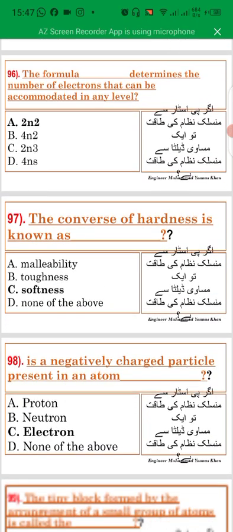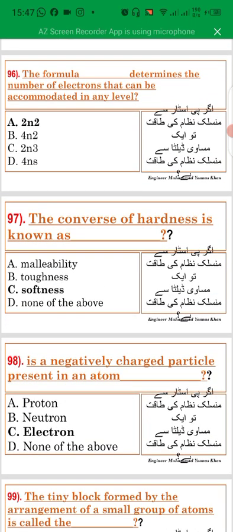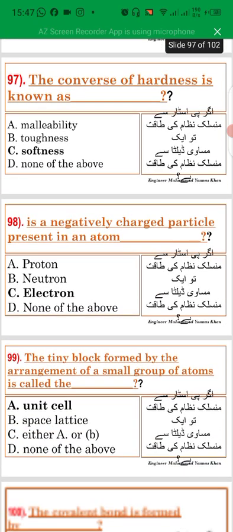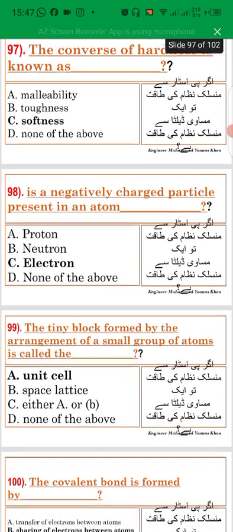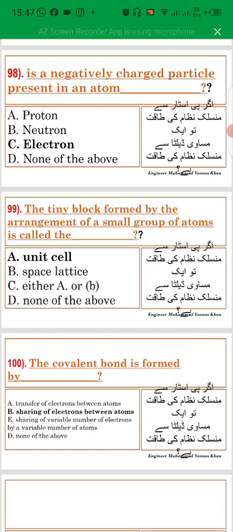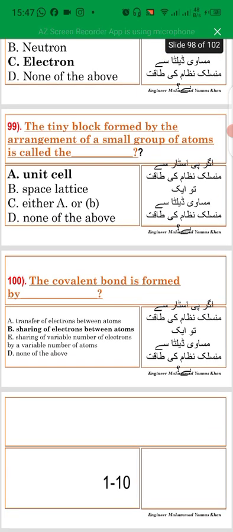The formula 2n squared determines the number of electrons that can be accommodated in any level. The converse of hardness is known as softness. Electron is a negatively charged particle present in an atom. The tiny block formed by the arrangement of a small group of atoms is called the unit cell. The covalent bond is formed by sharing of electrons between atoms.